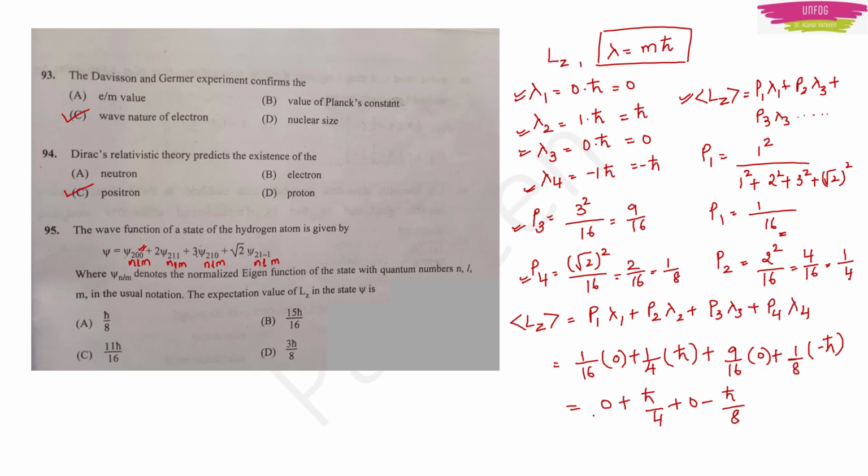Okay. Now if I take the LCM, 8 4s will be 32. It will be 8 minus 4 by 32 into h cross, or 4 by 32 into h cross. 4 1s are 4, 8 4s are 32. So it will be h cross upon 8. Option A should be the right answer.